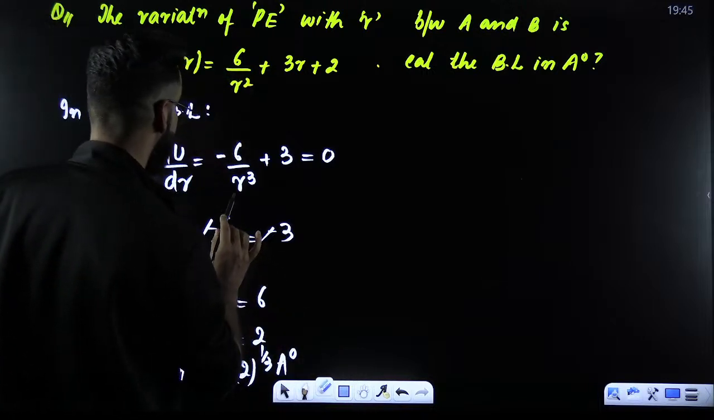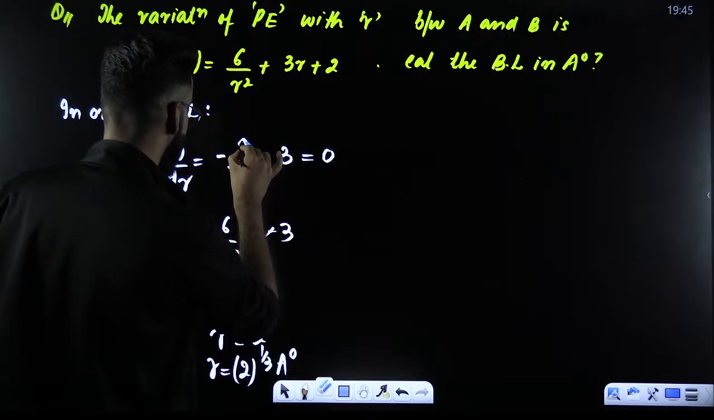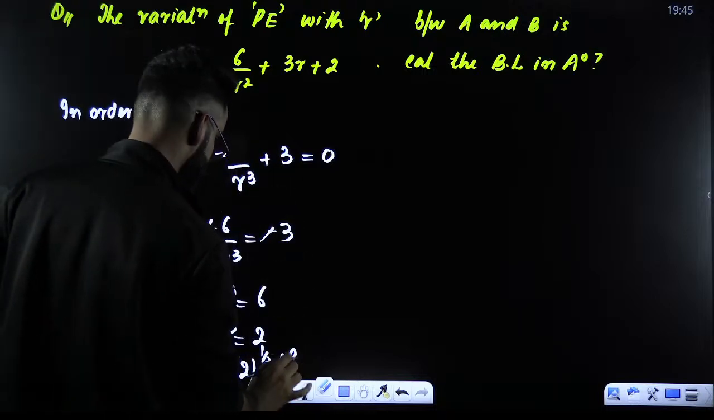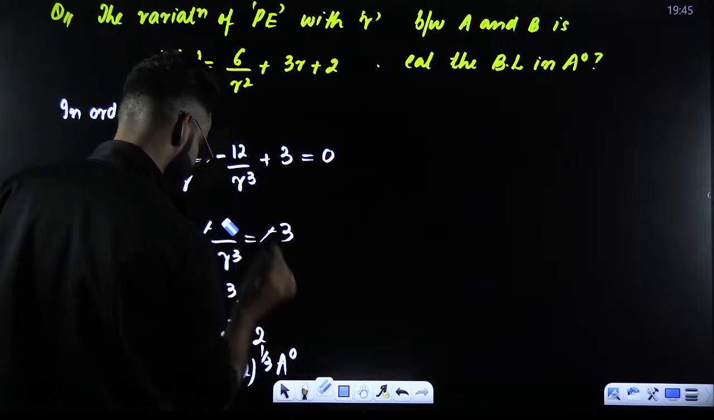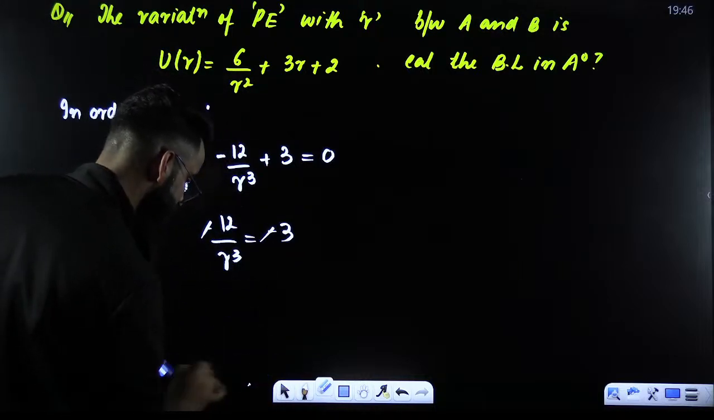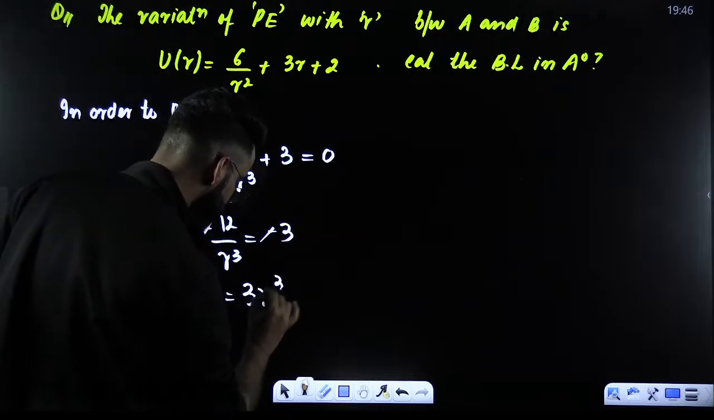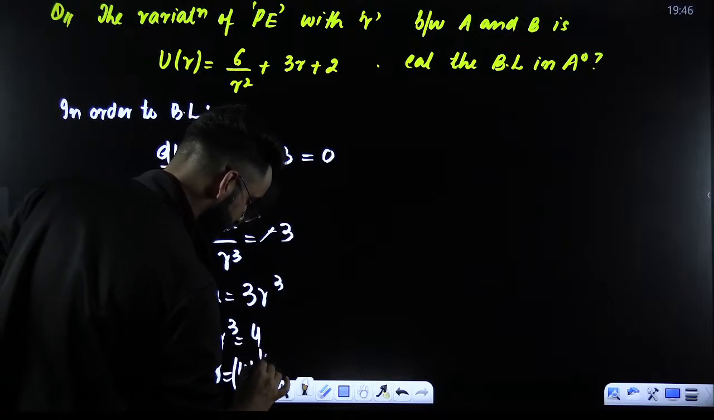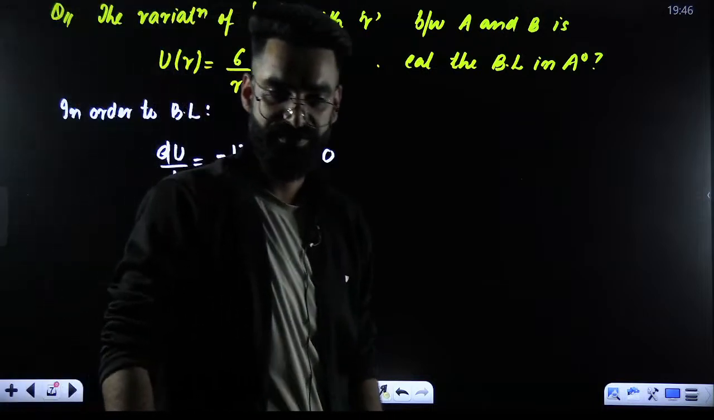Just a second. It is 12 here, right? It is going to be 12 here. Okay, let me do this calculation a bit again. This is going to be 12 is equal to 3r cube. So r cube is equal to 4. So r is equal to 4 raised power 1 by 3. So this is the answer of the question. That's something which I missed.